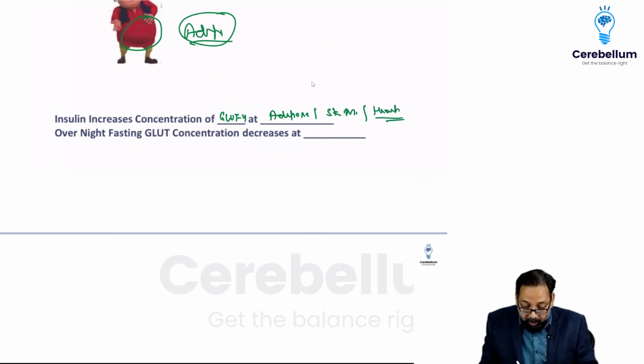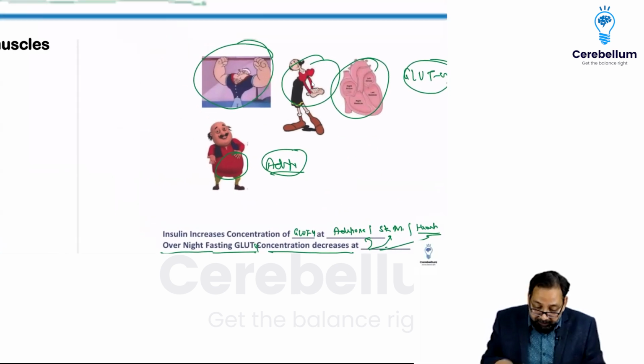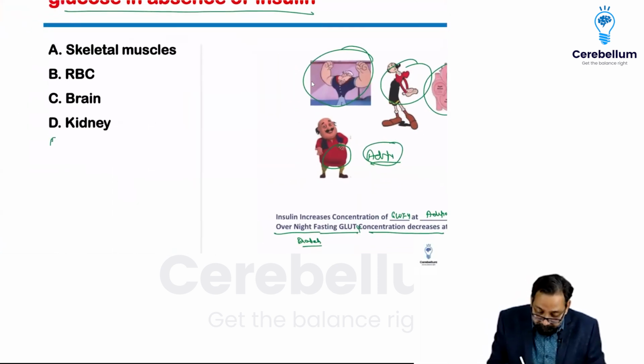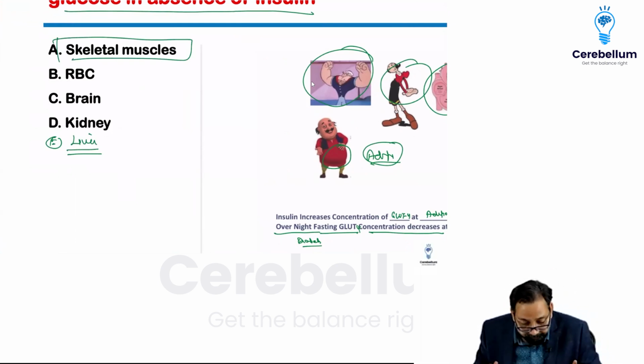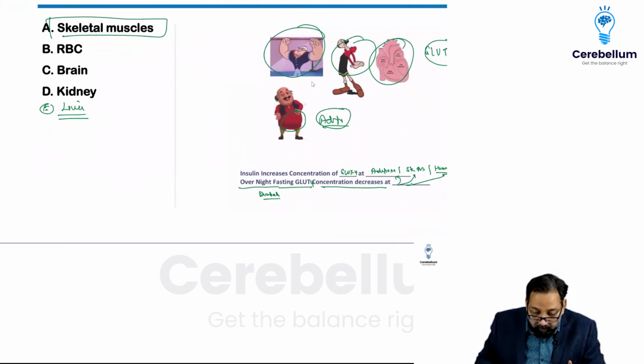So after overnight fasting or in diabetes, glucose transporter 4 concentration will decrease at adipose tissue, skeletal muscle and heart. Even if liver was there in the option, the answer would remain the same.